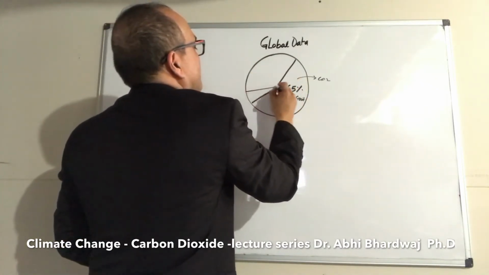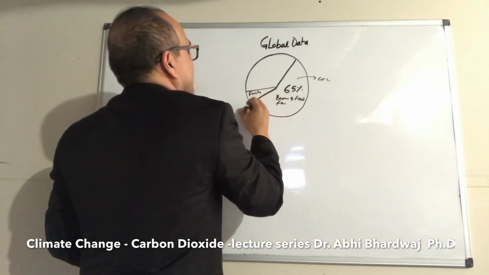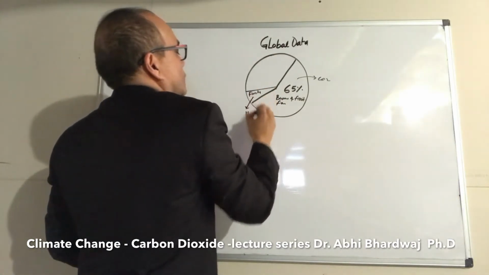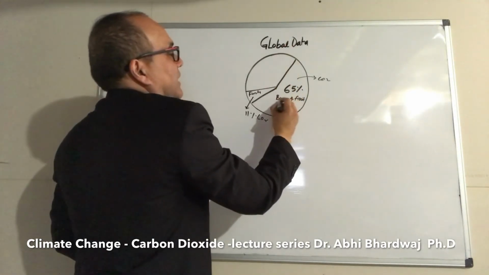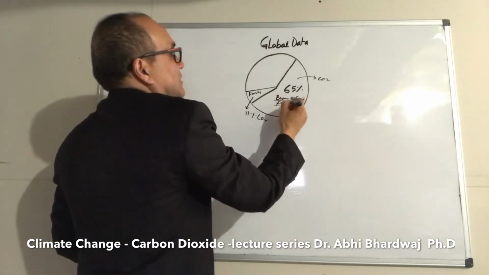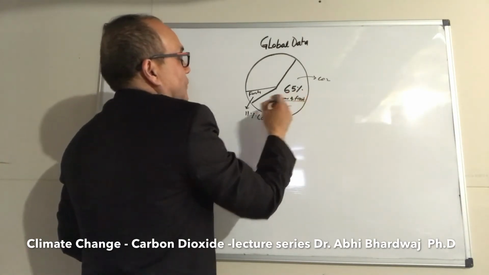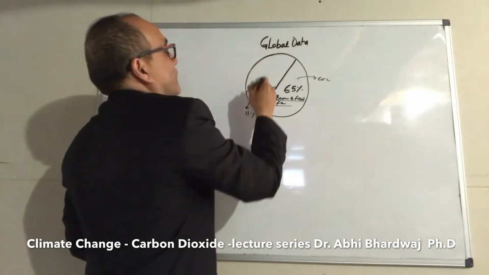And then 11% comes from forestry, CO2. So I'm talking about CO2 here. That's global data. Burning of fossil fuel, which means transportation, industry, everything which uses fossil fuel, causes 65%, and 11% from forestry.